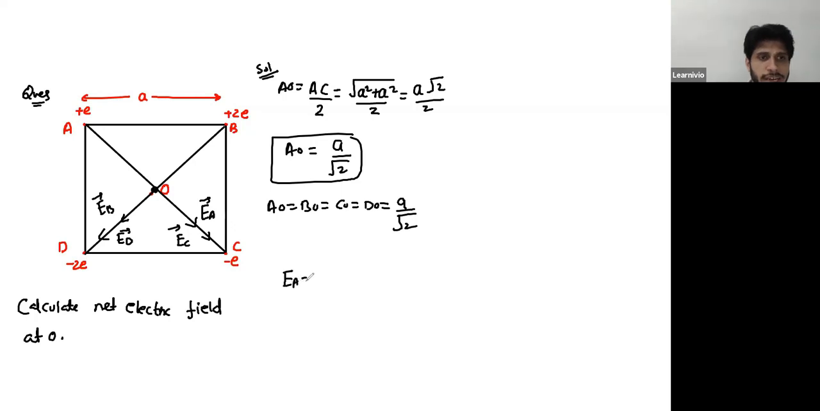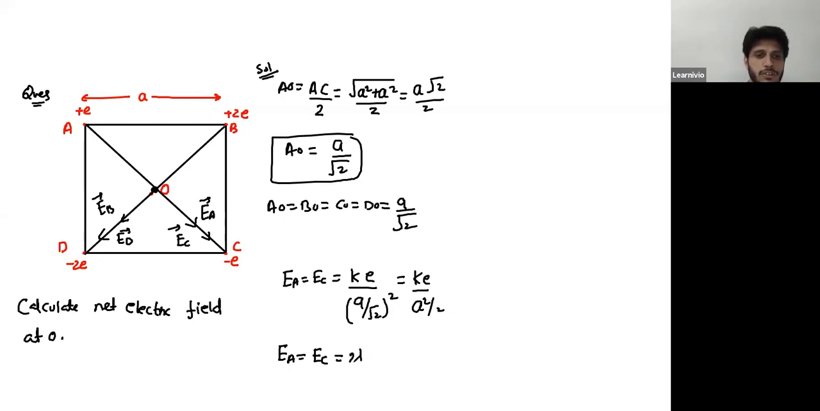Now, this EA and EC, as you can see, should have equal magnitudes. Here is E, here is again E, and the separation is the same. So EA and EC have same magnitude, that is KE over (A by root 2) whole square. So this is KE over A square by 2. So EA and EC are equal, and that is 2KE over A square.